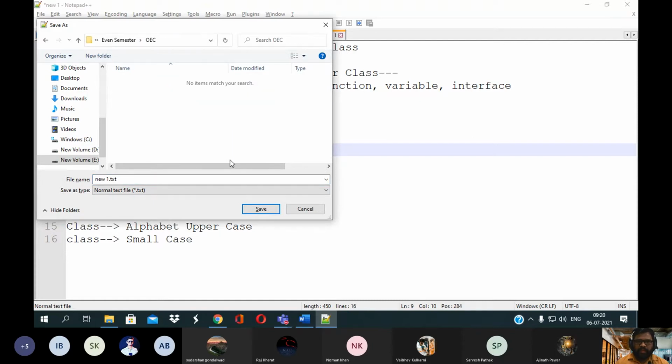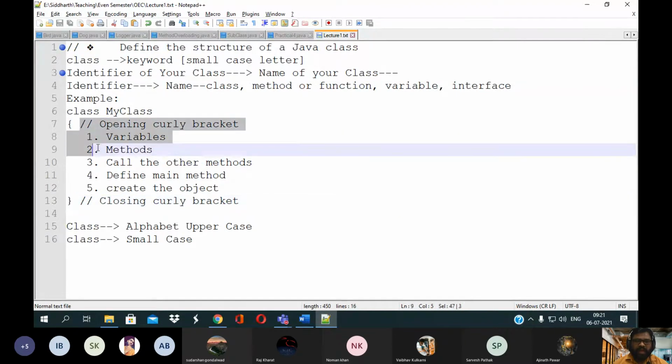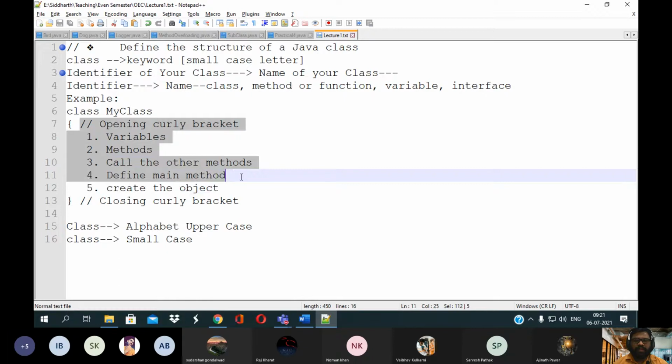After the opening curly bracket and before the closing curly bracket, in between, we can write any number of statements.